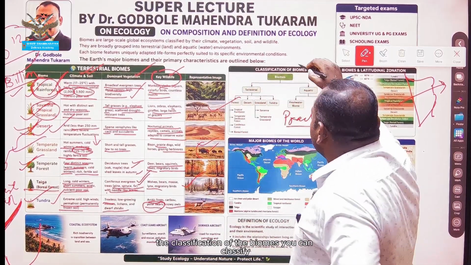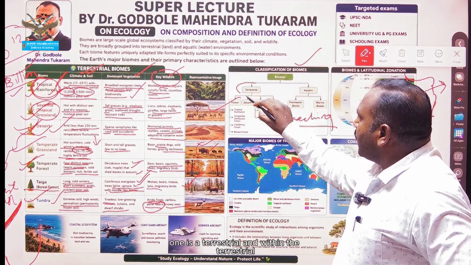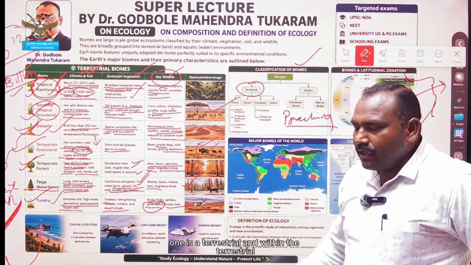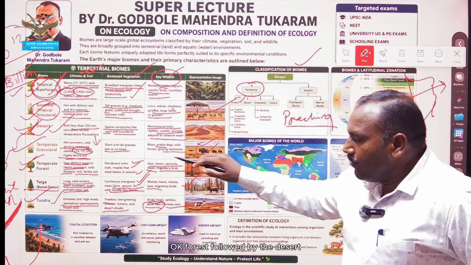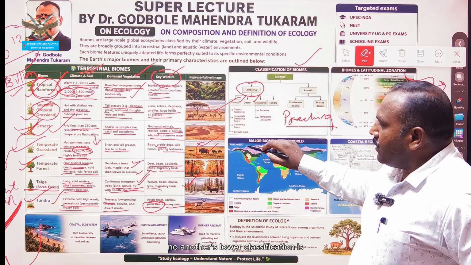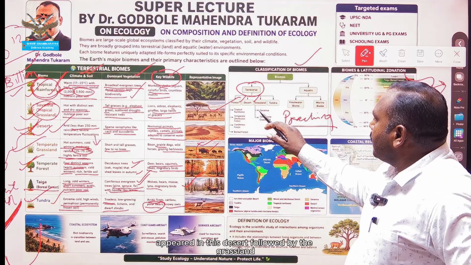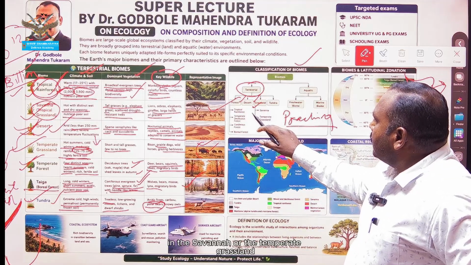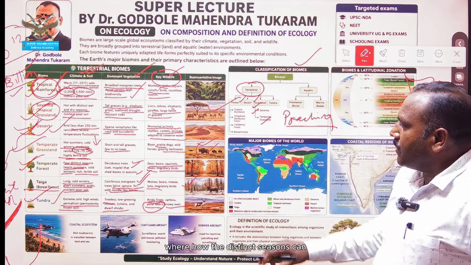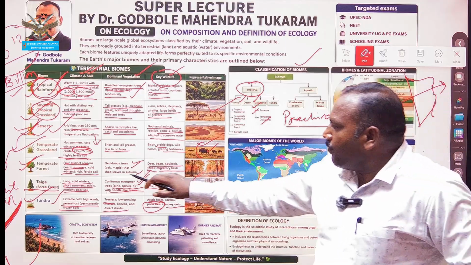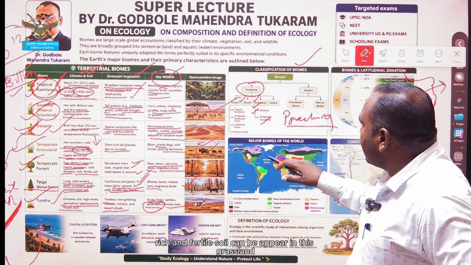Okay. Now the classification of the biomes, you can classify, actually it is two regions. One is terrestrial, and within the terrestrial there may be the forest. Forest followed by the desert. Another lower classification appears in this, the desert, followed by the grassland, in the savanna or the temperate grassland. You know what is temperate, where the distinct seasons can be warm summer, cold winters, rich and fertile soil can appear in this grassland.